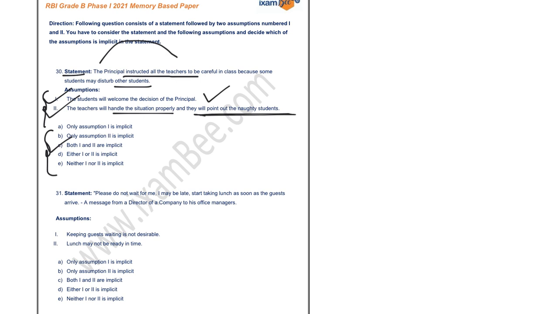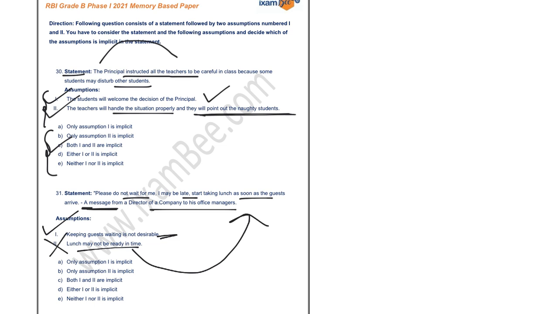Now your statement is: please do not wait for me. I may be late. Start taking lunch as soon as the guests arrive. A message from the director of the company to his office managers. And your assumptions are: keeping the guests waiting is not desirable. This is absolutely perfect. You don't want your guest to be waiting for someone, right? So your first assumption is implicit. Lunch may not be ready in time. This is not in concurrence with this particular statement. This is absurd, so this is not implicit. So your answer for this particular question is option number A, that is only assumption 1 is implicit.